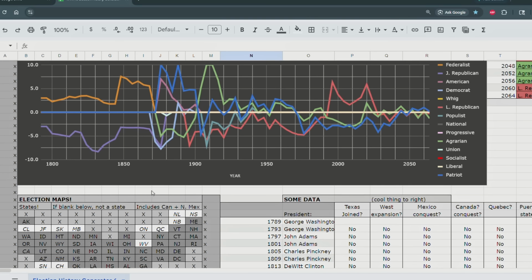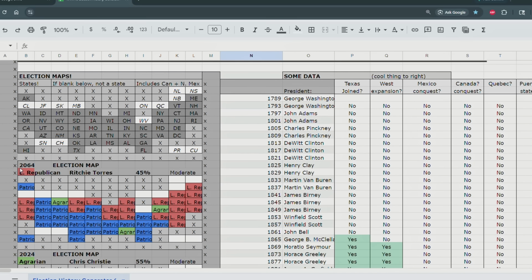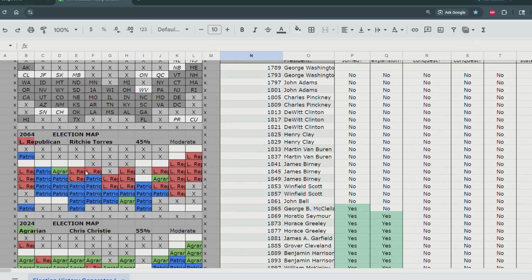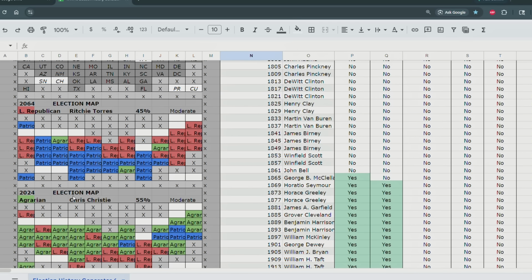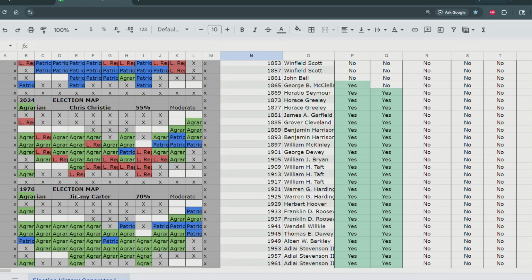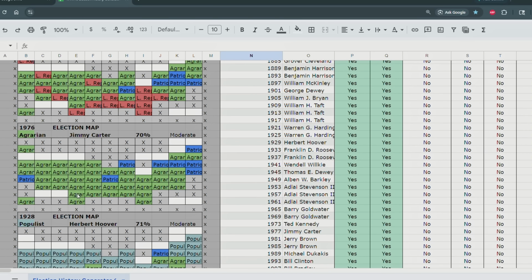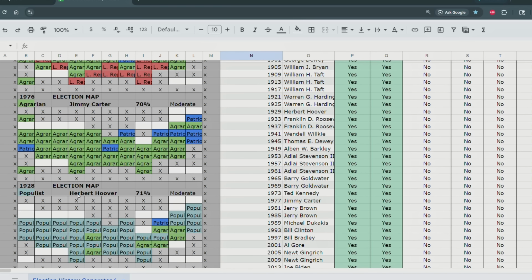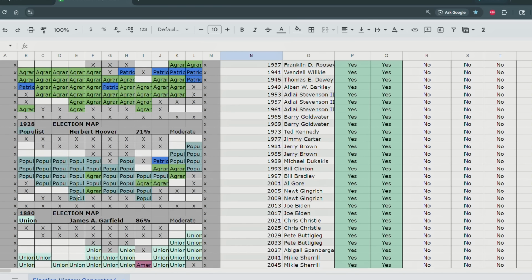But that's not all we have. We have additional election maps. We've got the 2064 presidential election, which is the future, of course. We got the 2024 presidential election, which you saw up there. We got 1976, where Jimmy Carter won in a landslide, it looks like. Then we have 1928, when Herbert Hoover won in a landslide.